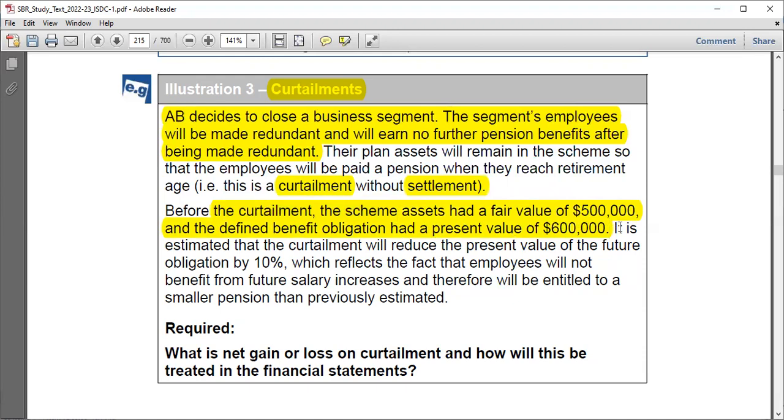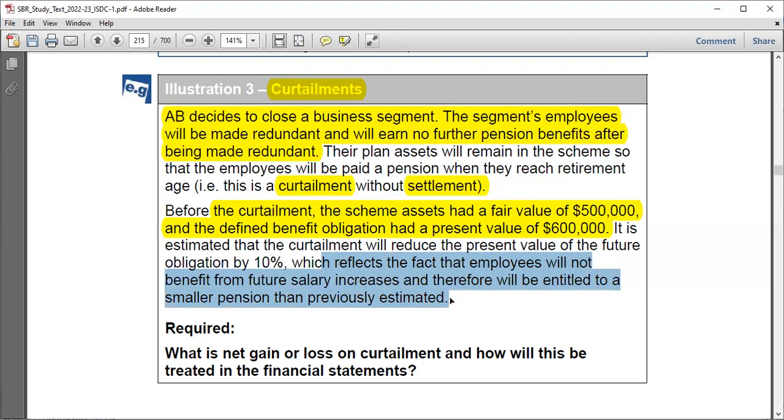All right. And then we're told that it is estimated that the curtailment will reduce the present value of the future obligation by 10%. Do you see now? But just by curtailing, you actually extinguish a part of the liability of the obligation, right? All right, so it will reduce it by 10%, which reflects the fact that employees will not benefit from any future salary increases and therefore will be entitled to a smaller pension than previously estimated. I hope you understood this.